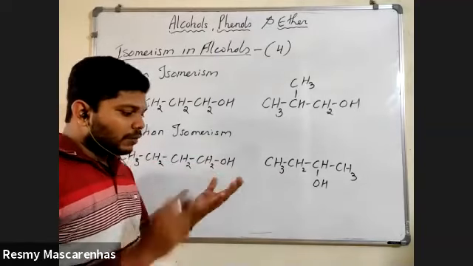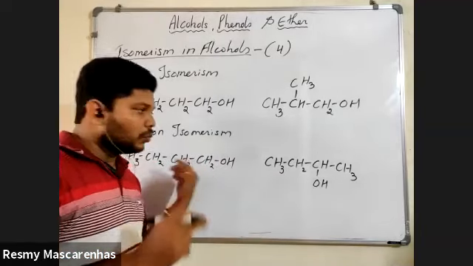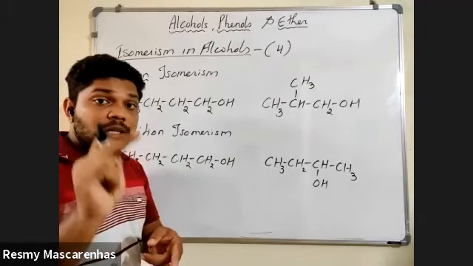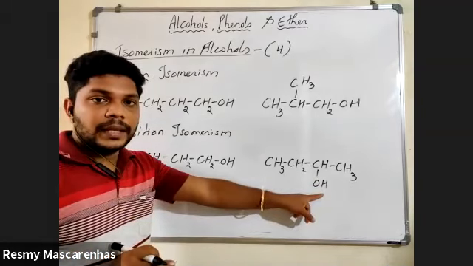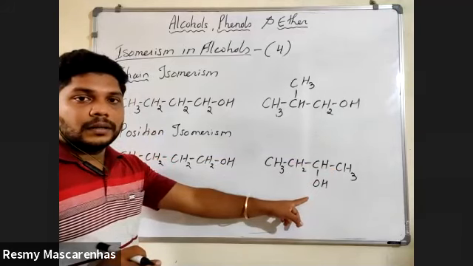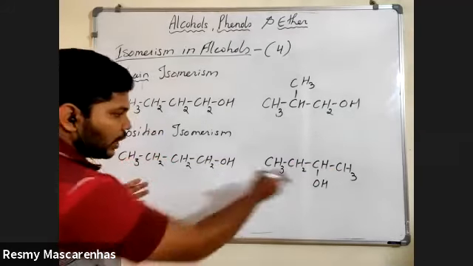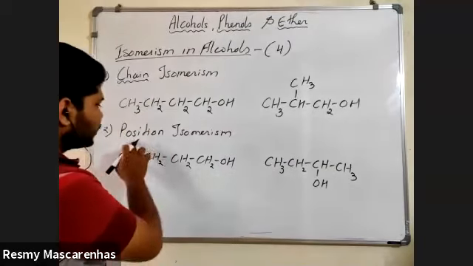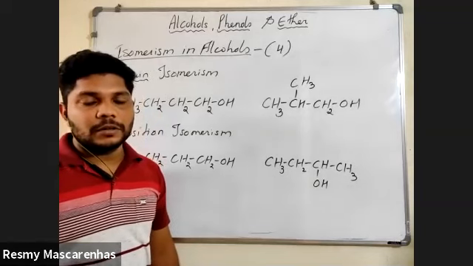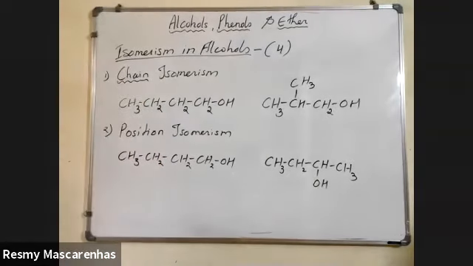If you count the number of hydrogen, oxygen, and carbon, you will get same here as well as here. But what is changed? Position of a functional group is changed. That is OH group. Earlier it was first, now it is on second. That's why such type of examples, you will call it as a position isomerism. So here position of the OH group is changed. That is functional group is changed. Any difficulty in this? Okay, good.